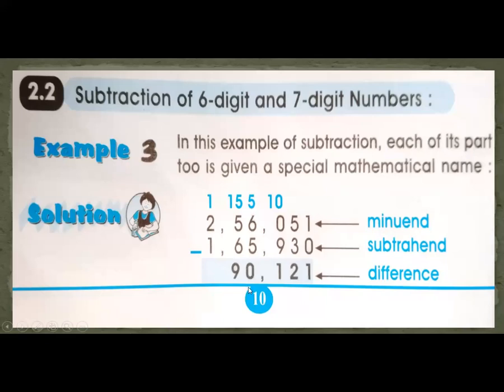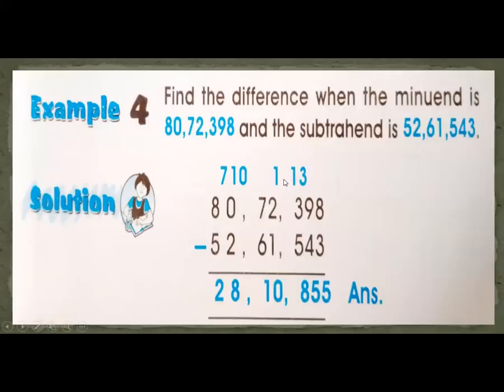5 minus 5, 0. Now here you see that 5 is smaller than 6, so again you need to borrow from 2. When 2 gives 1 borrow to this 5, it will become 15. So 15 minus 6, 9. And here 1 minus 1, 0. So 90,121. This is the difference.